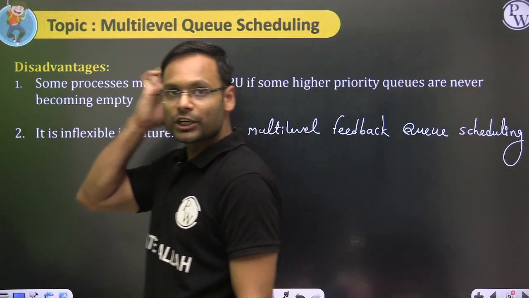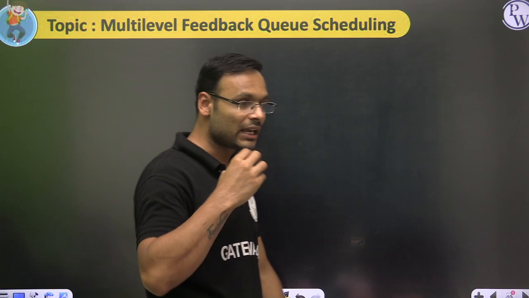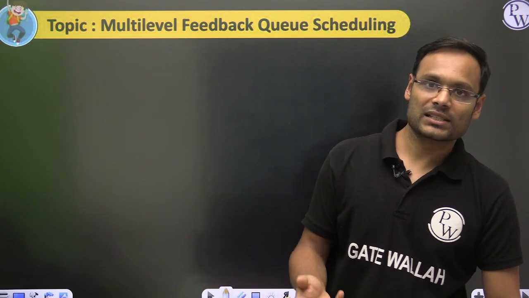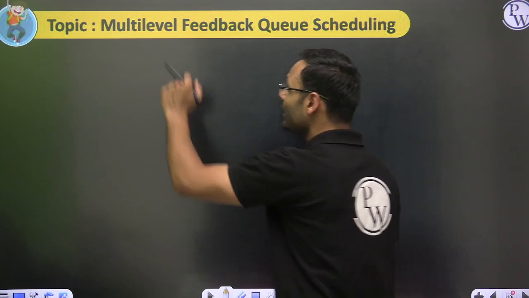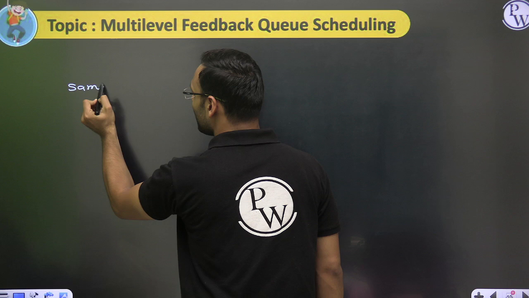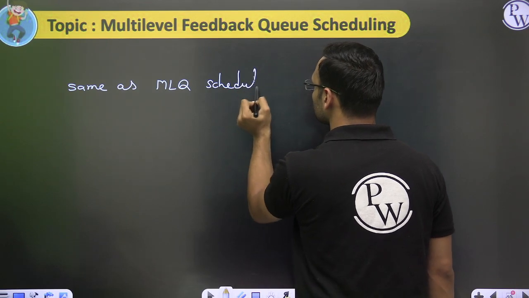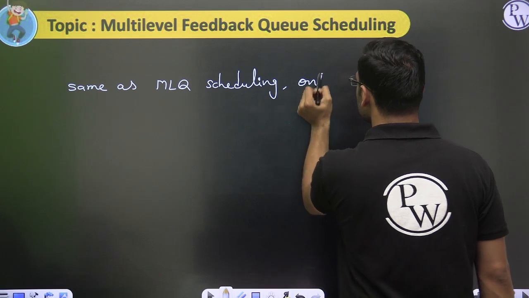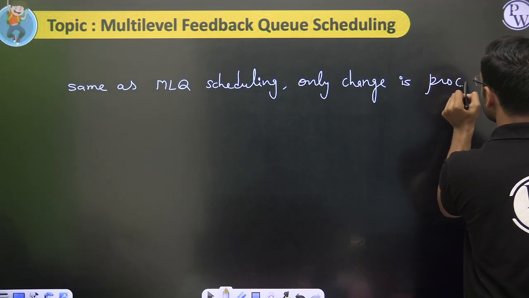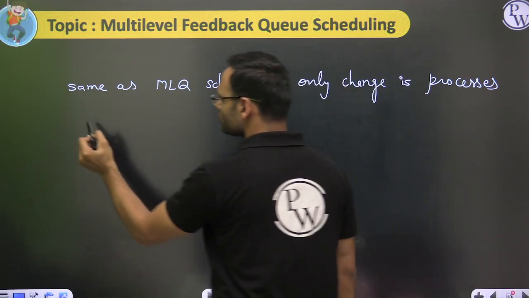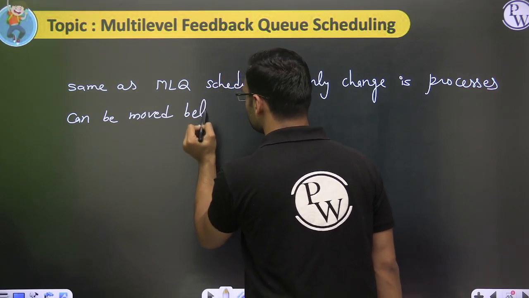So multi-level feedback queue scheduling is just a little advancement, an extension of multi-level queue scheduling, only with extra feedback. So what it says is, same as multi-level queue scheduling, the only change is that processes can be moved between queues.